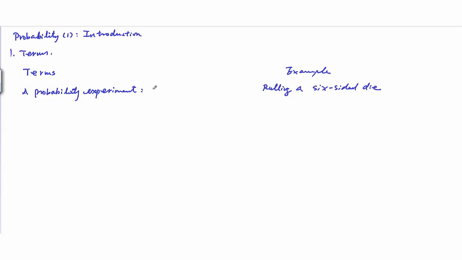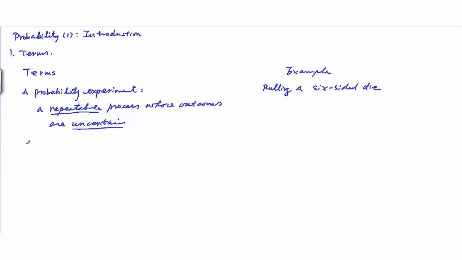A probability experiment is a repeatable process whose outcomes are uncertain. So it's important that it should be repeatable and the outcomes are uncertain. If that's not the case, then it's not called a probability experiment.